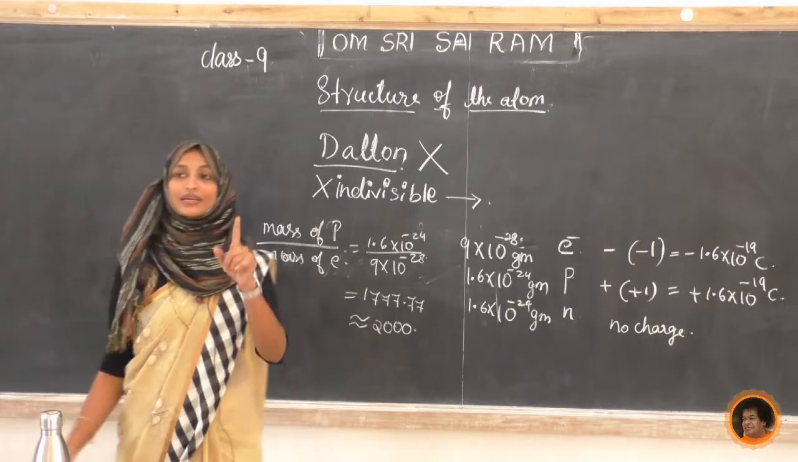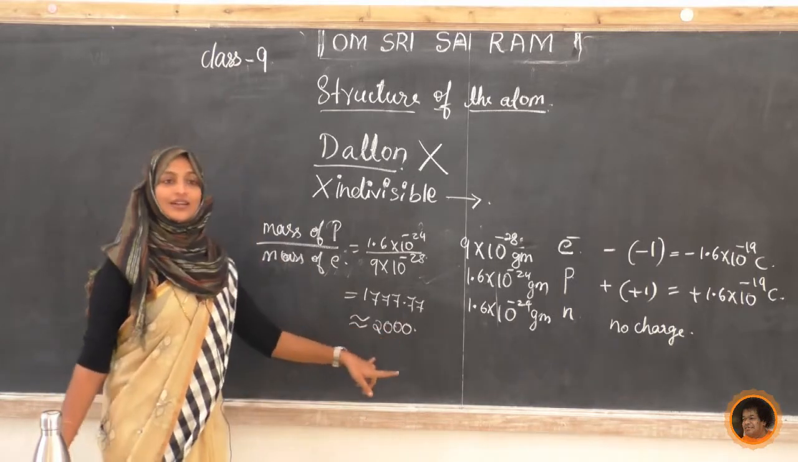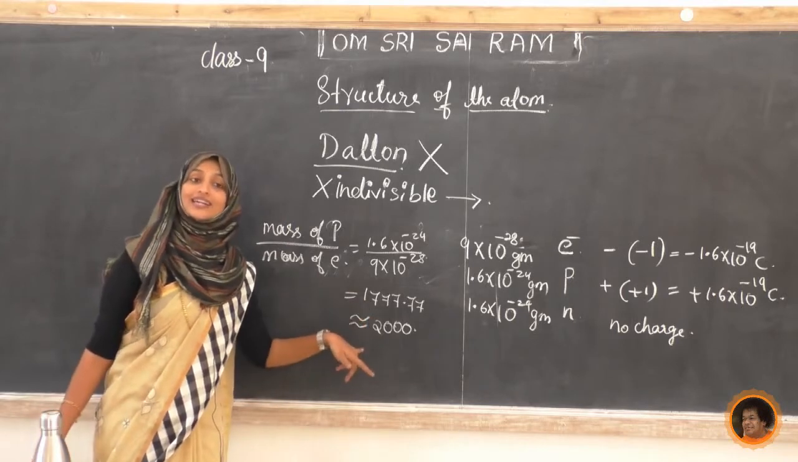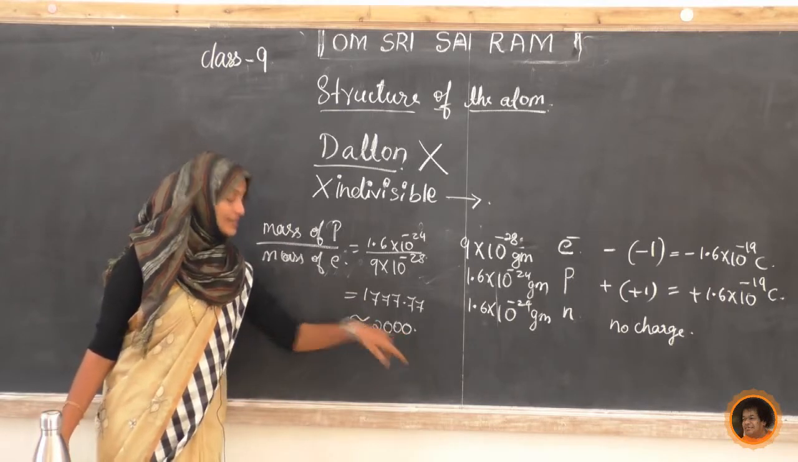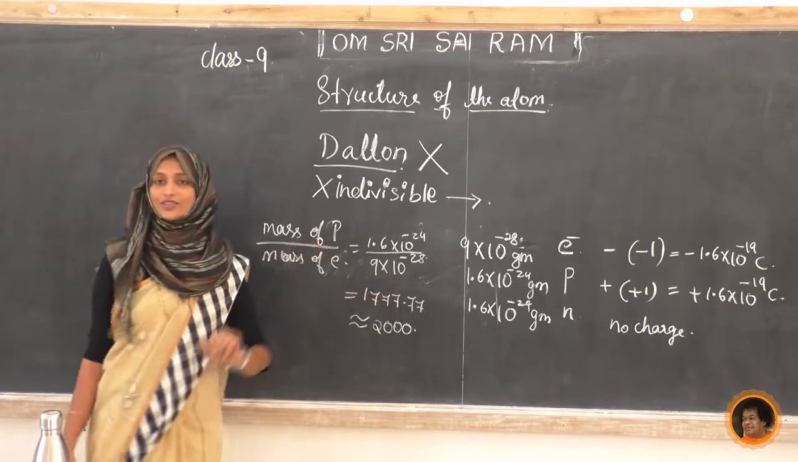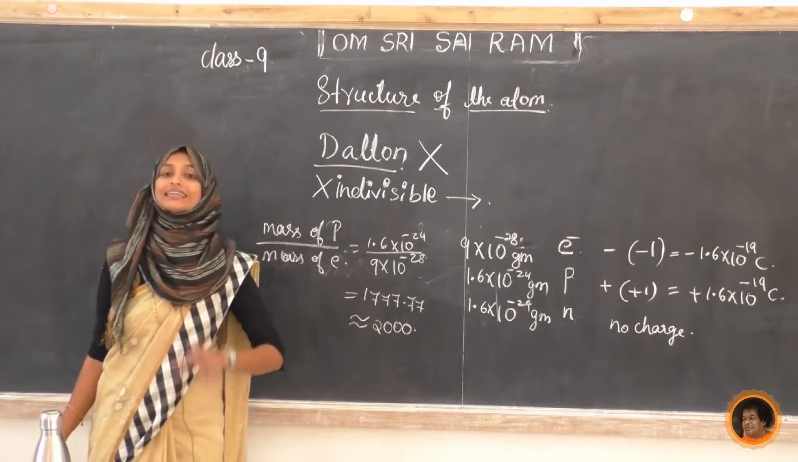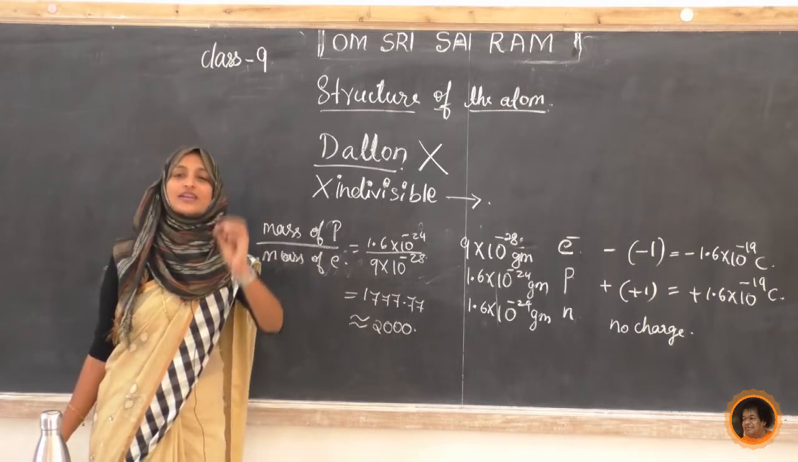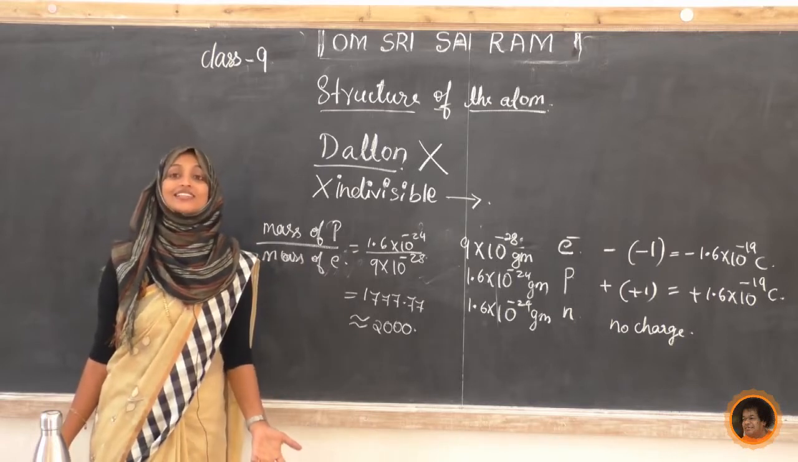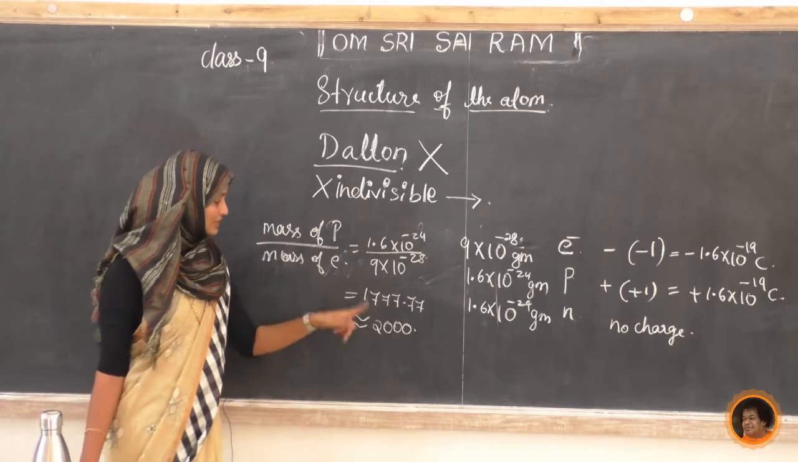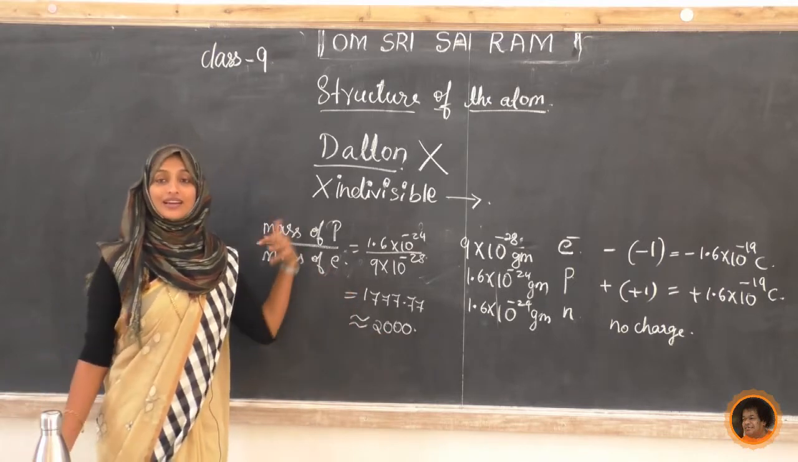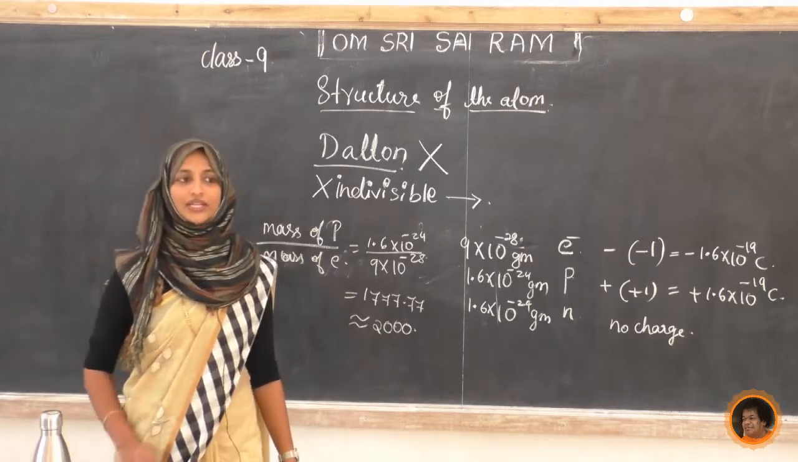Yes. So we come to know that the mass of the proton is about 2000 times greater than the mass of the electron. You come to know how small it is. The mass of the electron is very, very small, so it is negligible mass. It has a negligible mass because the mass of the proton is 2000 times greater than the electron mass. Come to know that? Yes.